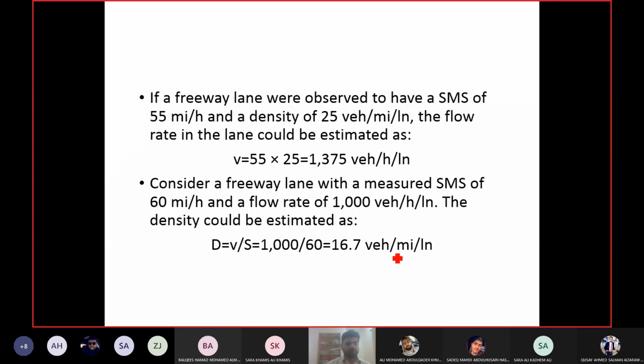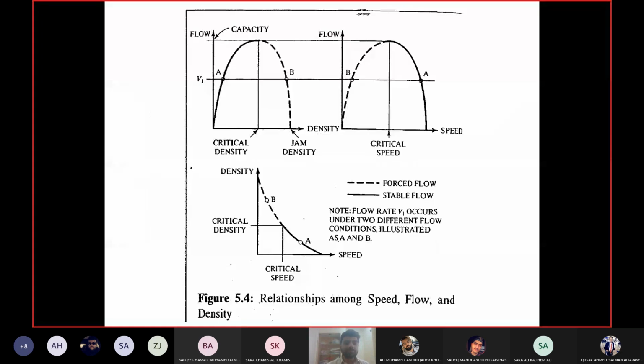Now let us see how each two macroscopic parameters are related to each other. You can see three graphs here between three different pairs of parameters. The first one, top left, is between flow and density. If you start from the left hand side of the graph, the flow is 0 and density is 0.